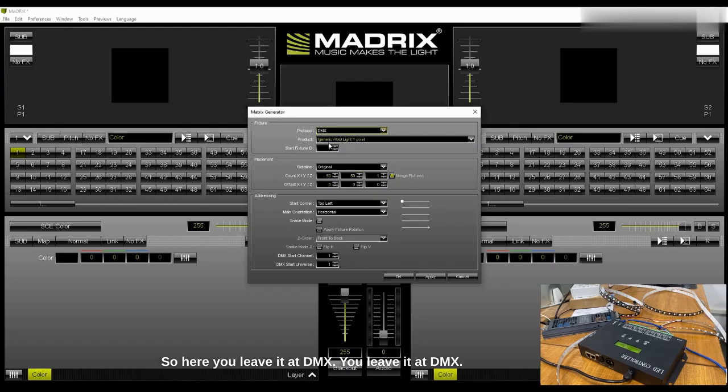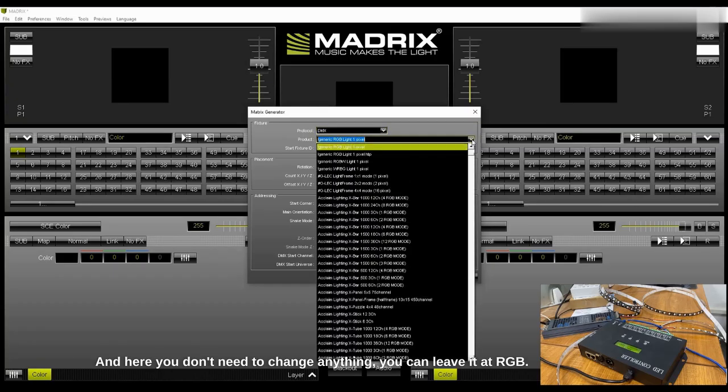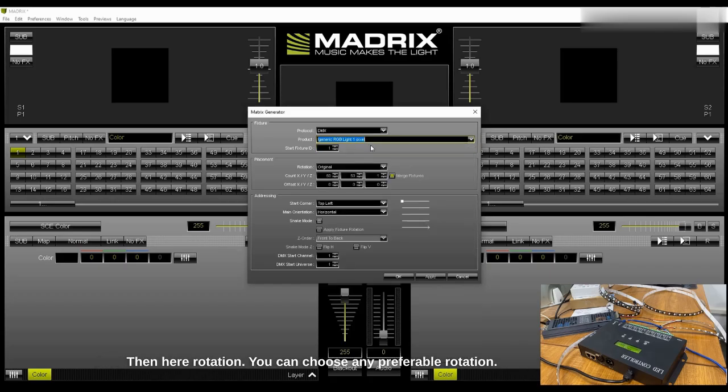So here you leave it at DMX, because we're working with DMX. We're not working with DVI. And here you don't need to change anything. You can leave it at RGB. Then for rotation, you can choose any preferable rotation.